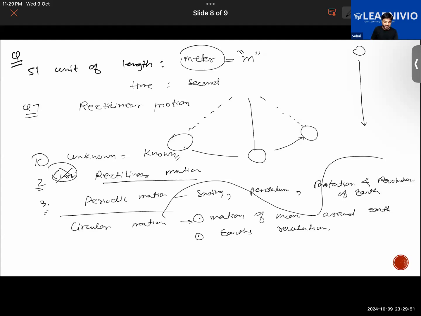Motion of the satellite around the Earth. So how does the satellite move around the Earth? In a circular direction like this now, right?